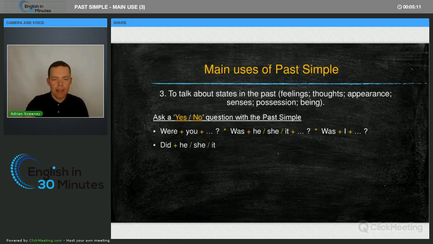Then we can ask about did plus he, she, it, and then the infinitive of the verb and the rest of the question, or did with I, they, we, you, and the infinitive of the verb and the rest of the question. So please ask me this.